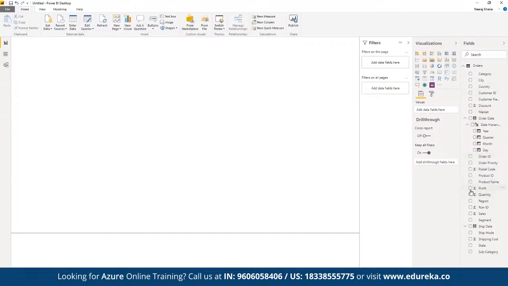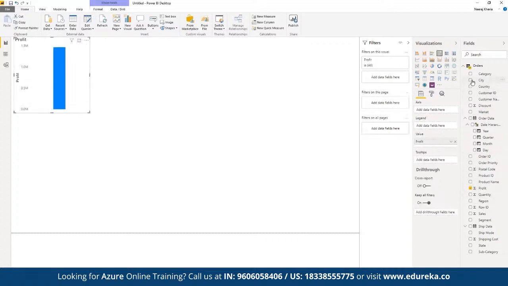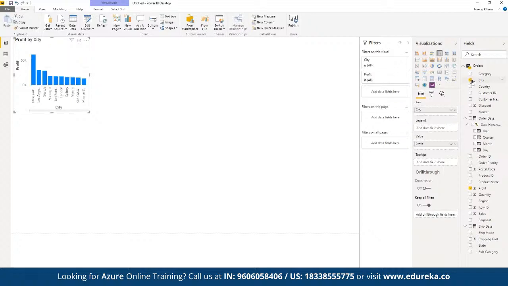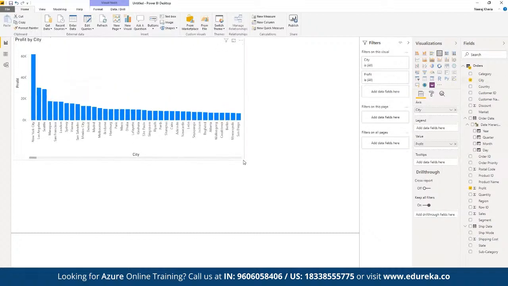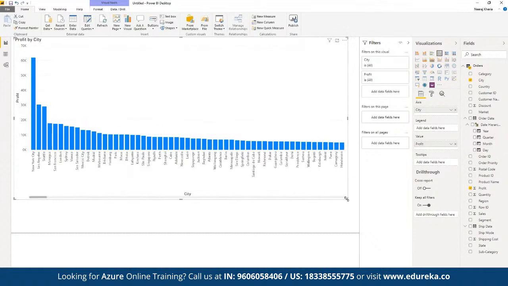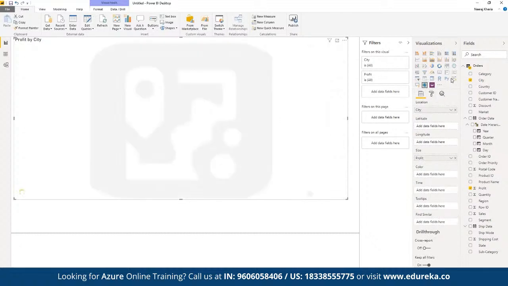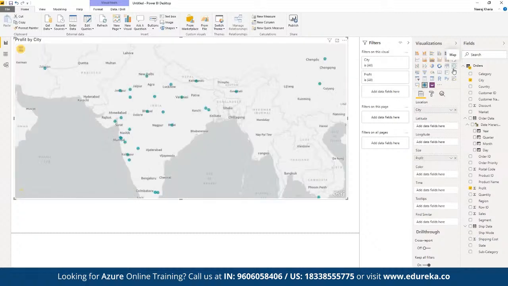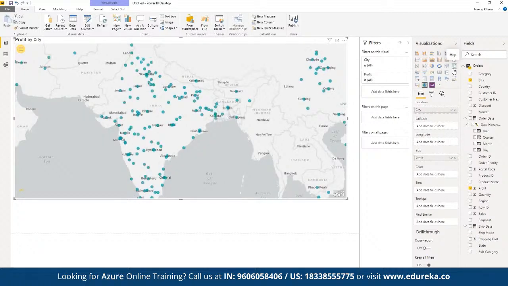For example, let's say here we want to see the profit distribution, and that too based on different cities. So if we have this kind of data set, we can choose how exactly we want to visualize it. Instead of using the bar graph, we have the option for map. In map, we have direct support from ArcGIS Maps for Power BI, or we can make use of the simple maps section available for visualization. If you want to use ArcGIS map, then we can simply choose the ArcGIS map, or we can make use of the simple map tool offered by Power BI itself.